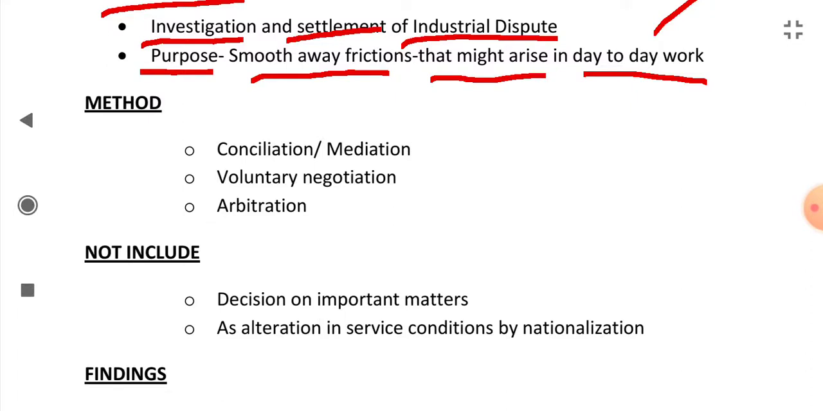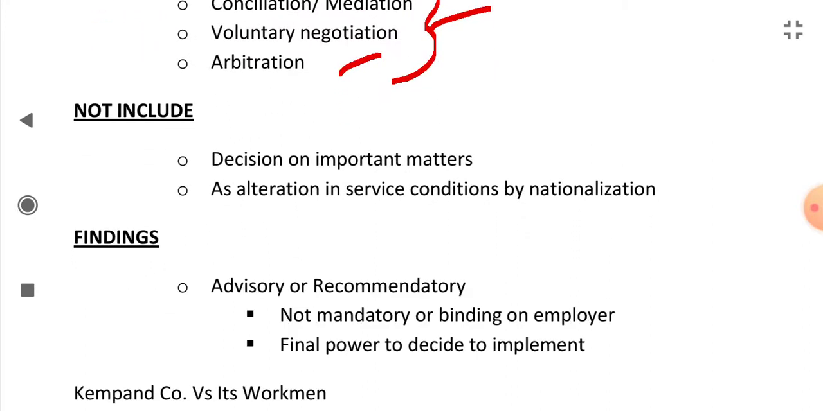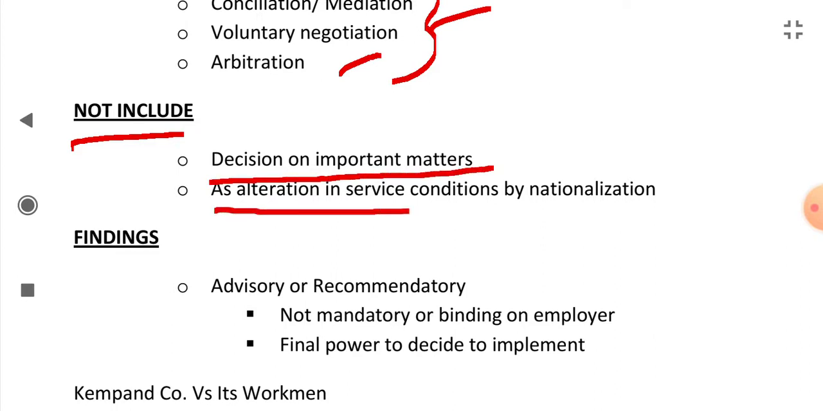What are the methods used by works committee? The methods are conciliation, mediation, voluntary negotiation, and arbitration. The works committee can use all these methods. What is not included in works committee? The decisions on important matters such as alteration in service conditions by nationalization. These types of decisions or matters are not included under the purview of works committee.